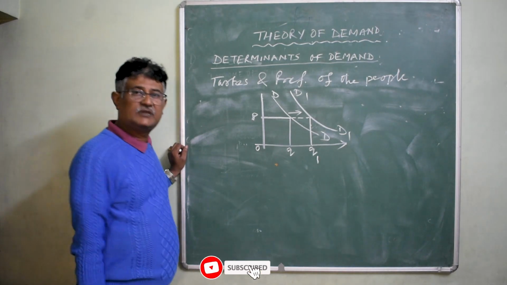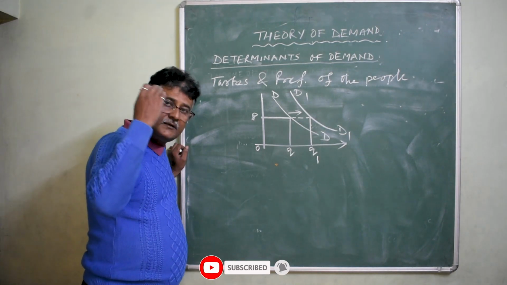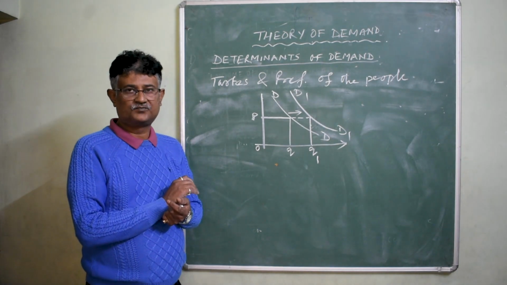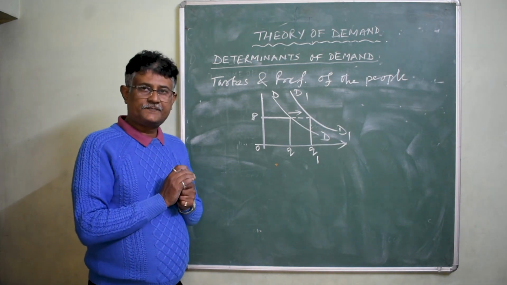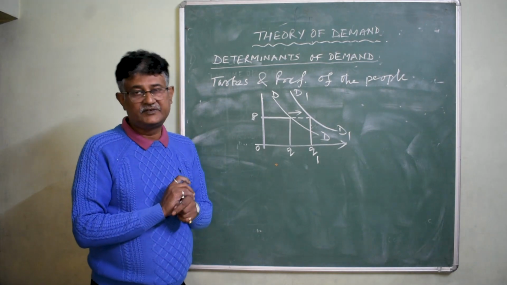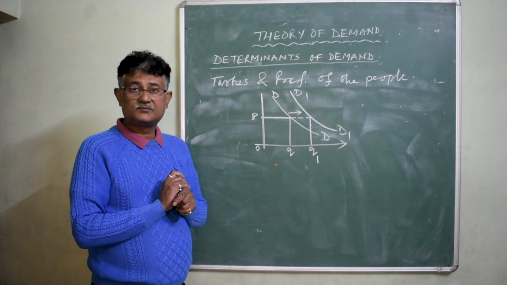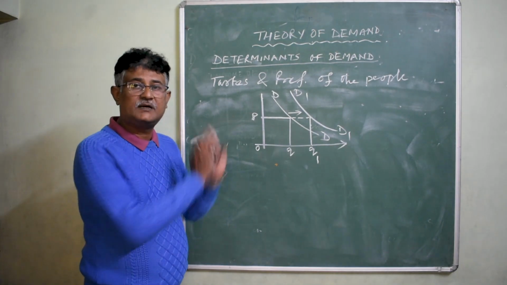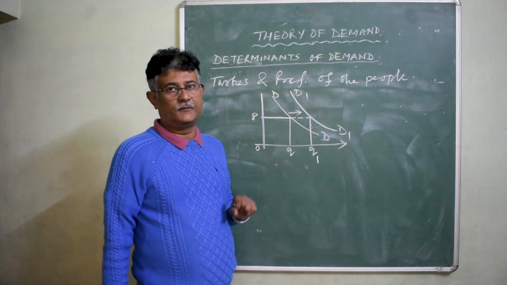Contrary to that, if the product becomes unfavorable to the consumer, that means the consumer now does not prefer to consume that particular commodity anymore.